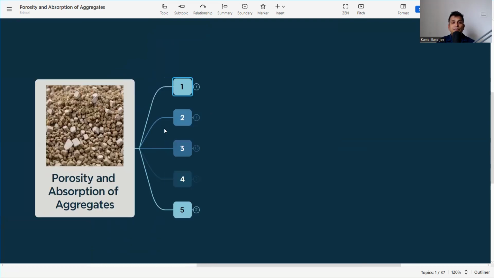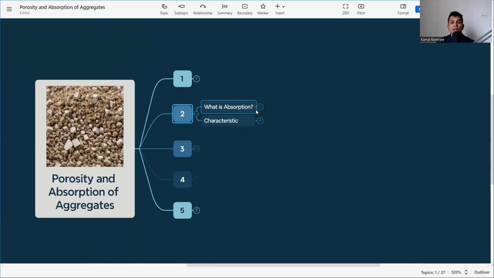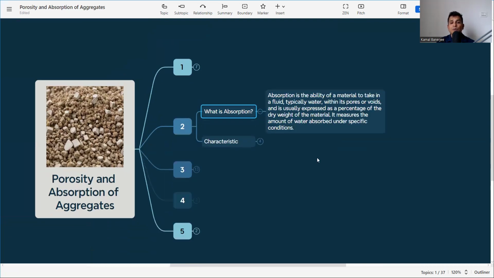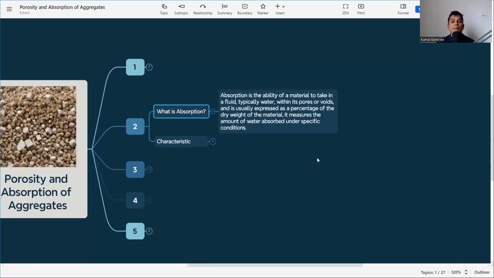Next, we now know porosity. Now what do we need to know? That is, what is absorption? Absorption is the ability of a material to take in a fluid, typically water, within its pores or voids, and is usually expressed as a percentage of the dry weight of the material. That means how much water it can absorb into the pores or voids. That is the water absorption or absorption capacity, and it is always expressed as a percentage of the dry weight, not the wet weight.